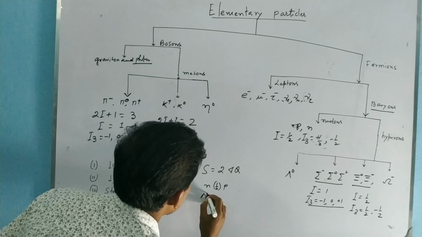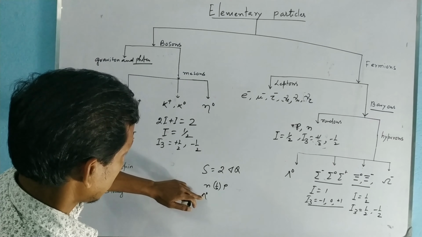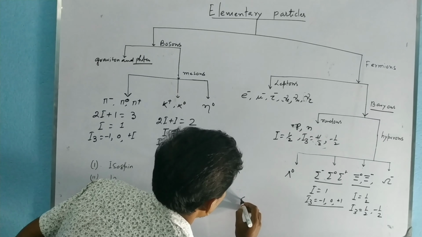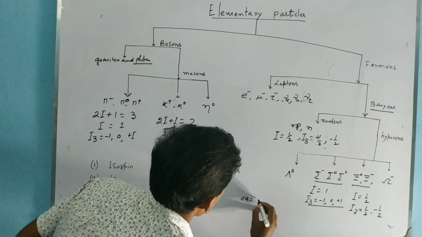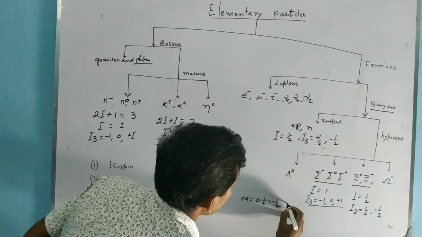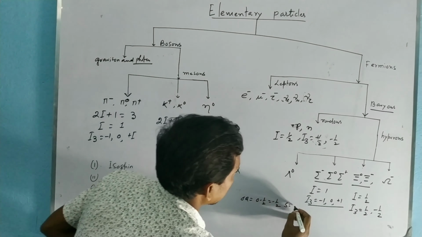For sigma 0, the charge center is at 0. So the shift with respect to the charge center of the nucleon, delta q, is equal to 0 minus half, and this is equal to minus half. So S equal to 2 into delta q, that means minus 1.